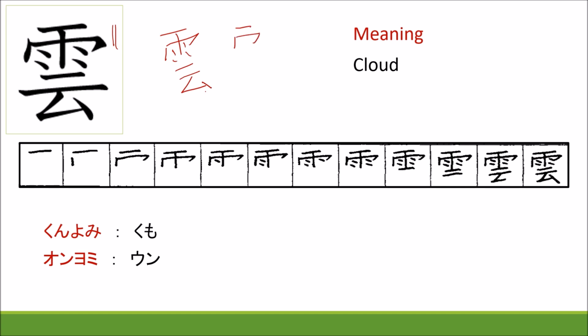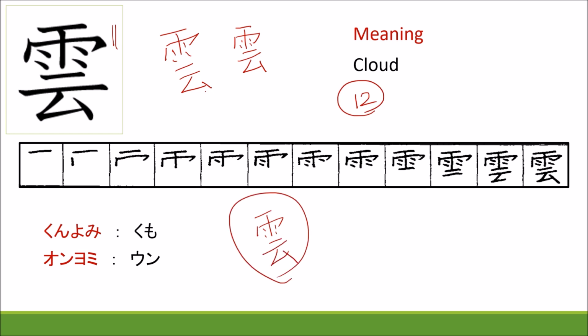Ichi, ni, san, shi, go, roku, shichi, hachi, kyu, ju, juichi, juni. It is 12 strokes. Write it 2-3 times, it is easy to remember the kanji. The meaning of this kanji is cloud, kumo.